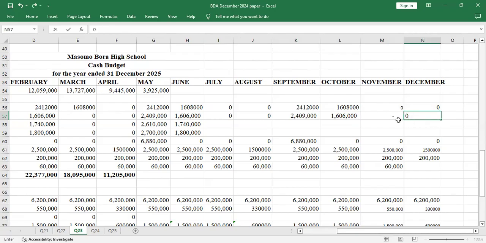Let me undo that. When you drag that, let me just put 0 because we are not paying fees in November and December. The same happens to the Form 3s: I'll pay fees in September and October. So we'll have this, then I'll drag.